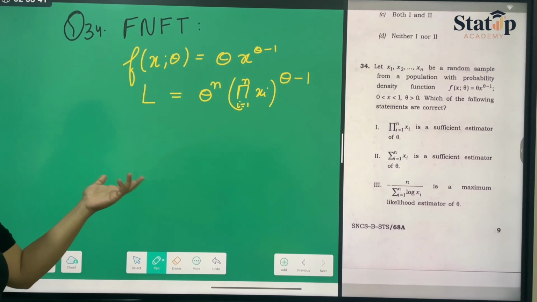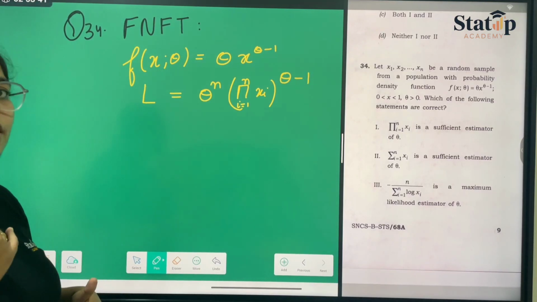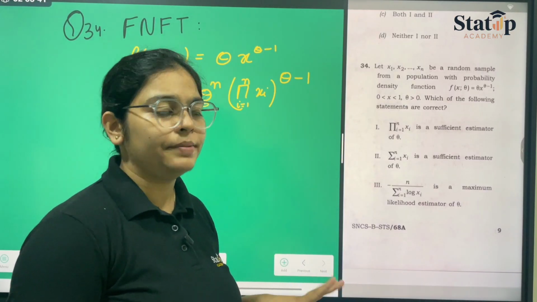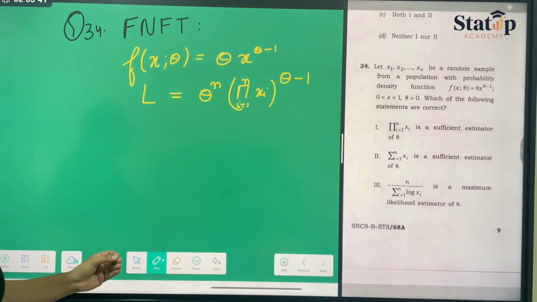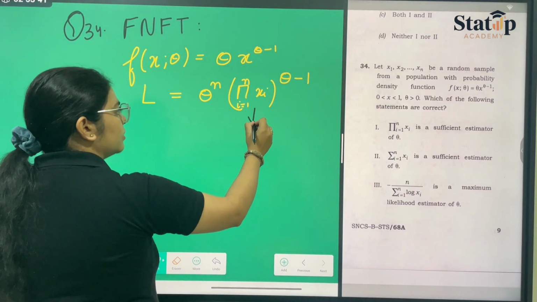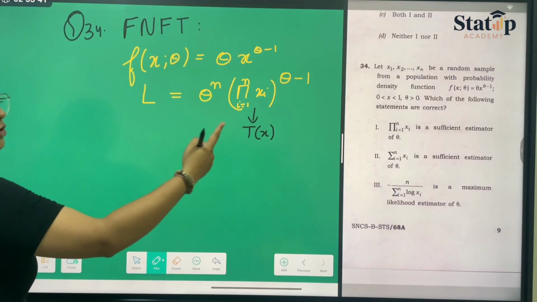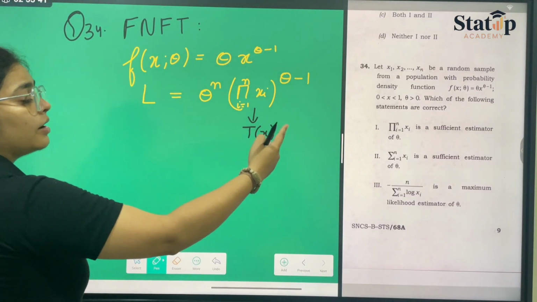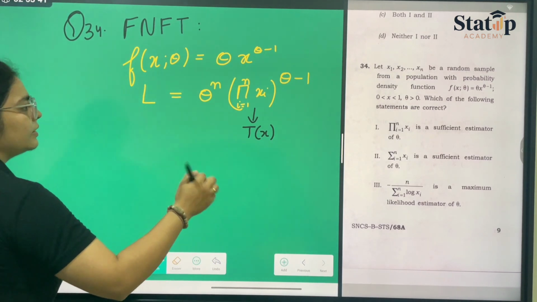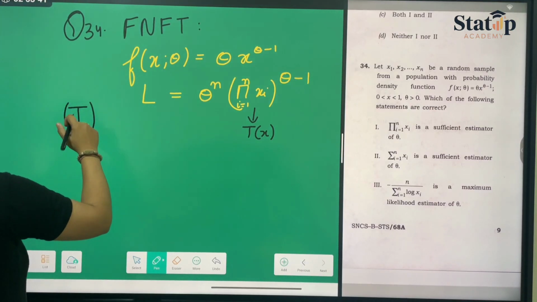Okay. So here, comparing this with the Fisher-Neyman factorization theorem, this we have done multiple number of times. If you haven't watched the previous videos, then you can watch the lecture. I'm not explaining it again in detail. I'm just putting the final values here. So it will be our T(x), which is the sufficient statistic. So if you see clearly, equation 1 states that summation over i goes from 1 to n, xi is the sufficient estimator of theta. That equation is correct. So we can write that equation 1 is the correct equation for this.